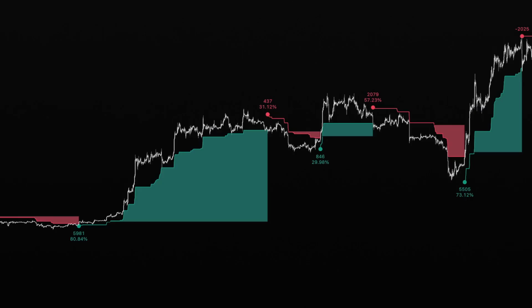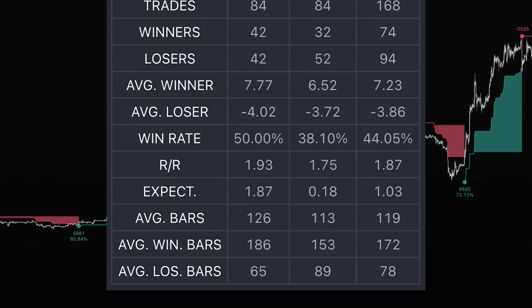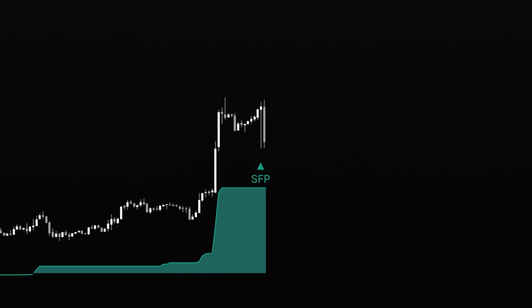Here, you'll notice that most trailing stops eventually generate shaded areas. This signals that trades are progressing past the previous stop level, evidence of a trending market. That's a key confirmation. In such conditions, you can also cross-reference the win rate using the statistics dashboard. If it's above 50%, this adds further validation. From here, one strategic approach is to wait for the trailing stop to move into profit territory. Then, use a secondary confirmation to time your entry.